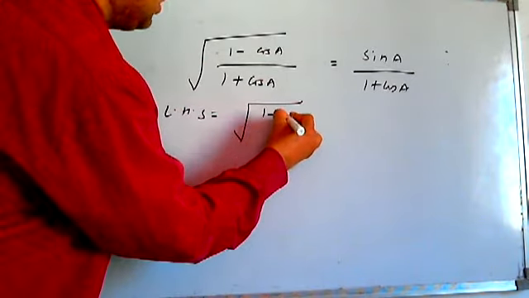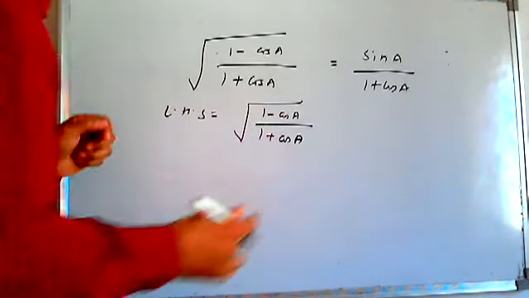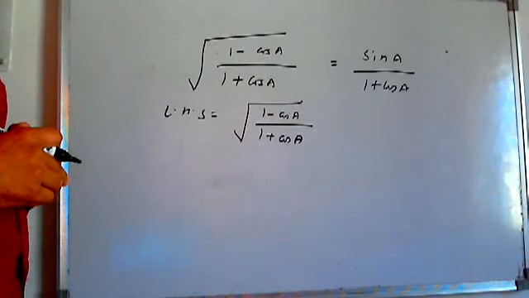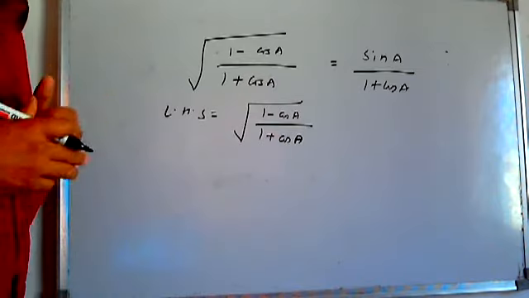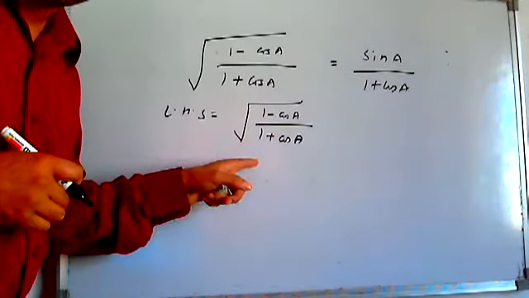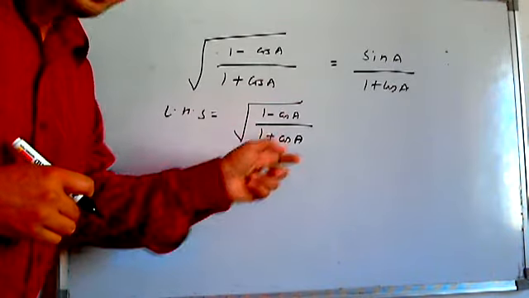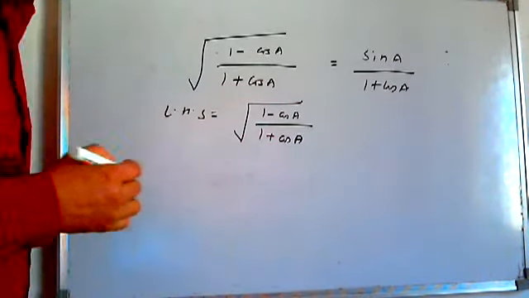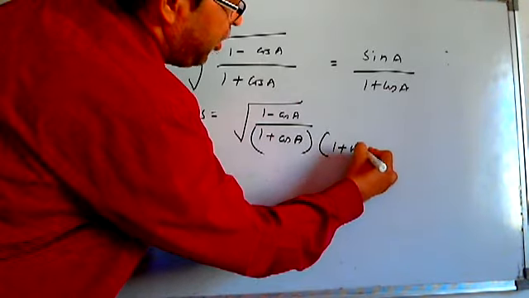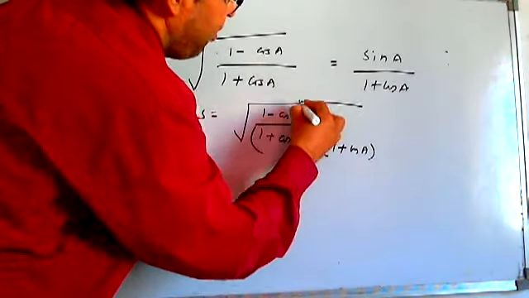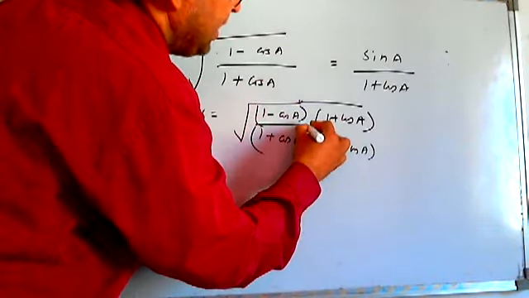It is (1 minus cos a) by (1 plus cos a). In the RHS, you have to just get 1 plus cos a without the root. If we have to get rid of the root of 1 plus cos a, we have to square it. So the hint is in front of us. Why don't we write it like this: 1 plus cos a in the denominator and 1 plus cos a in the numerator to balance it out.